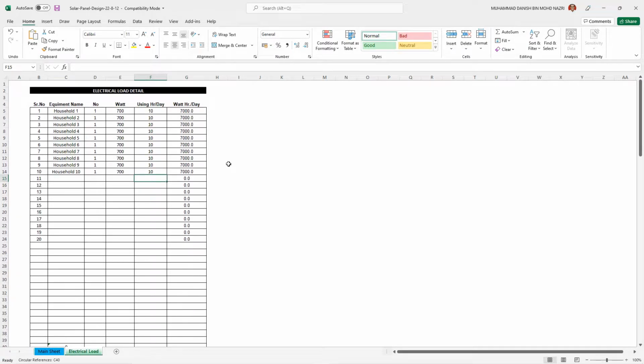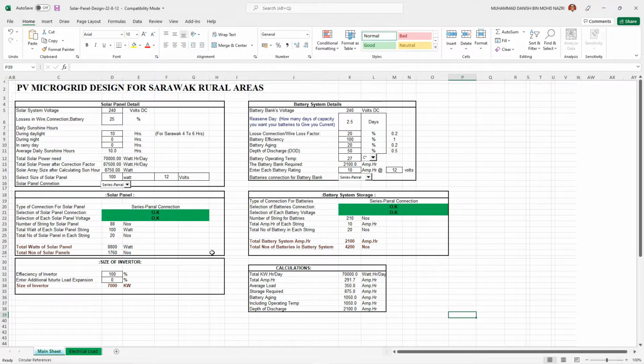After the load detail was justified, we can go to the main sheet of this Excel to see how the details of the PV solar, inverter and battery system are calculated. Other than that, this system also needs us to choose the connection of the PV solar and battery system. For this system, I choose the series parallel connection for both the solar panel and battery system.